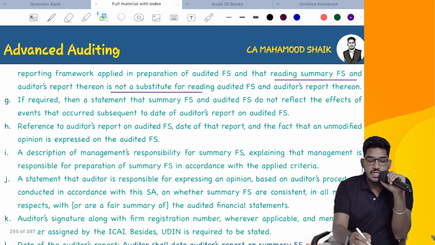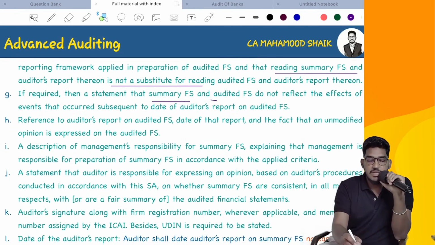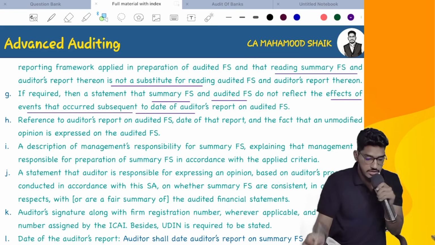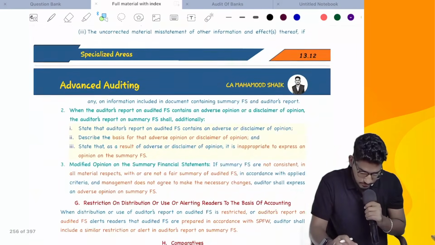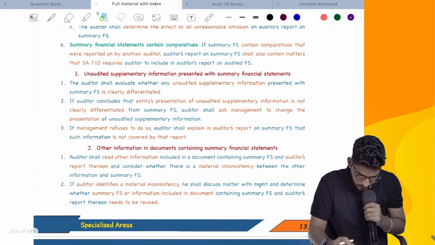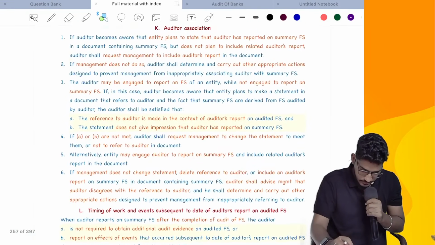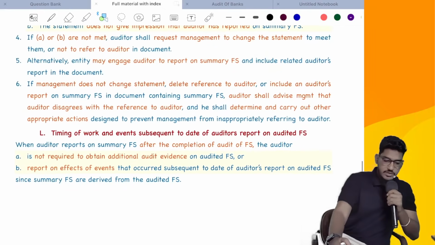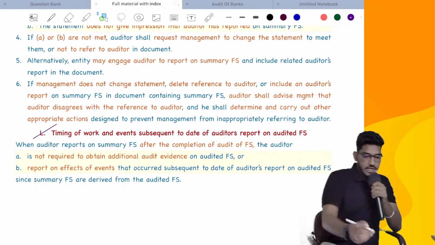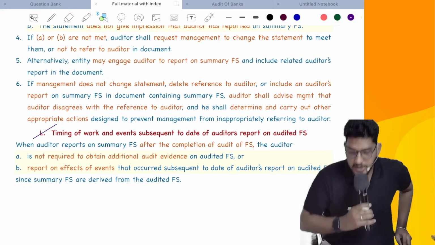If required, then a statement that summary financial statements and audited financial statements do not reflect the effects of events that occurred subsequent to the date of the auditor's report. This is very important. Yes, this is related to this point: timing of the work and events of subsequent events up to the date of the auditor's report.